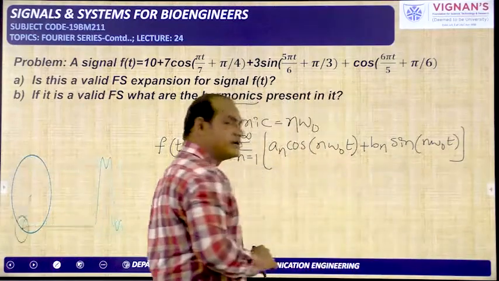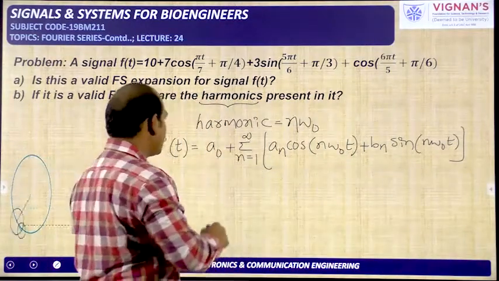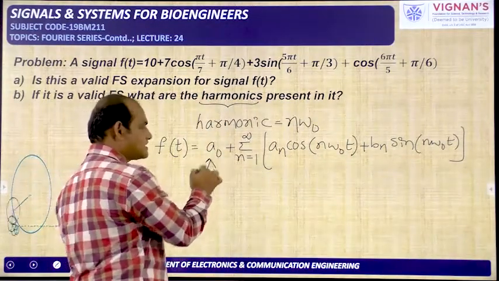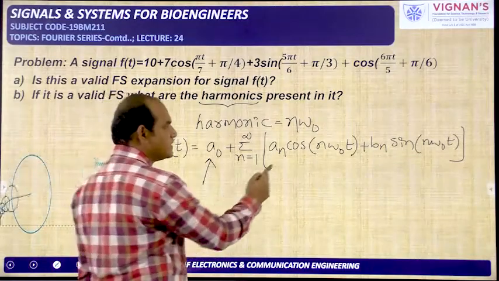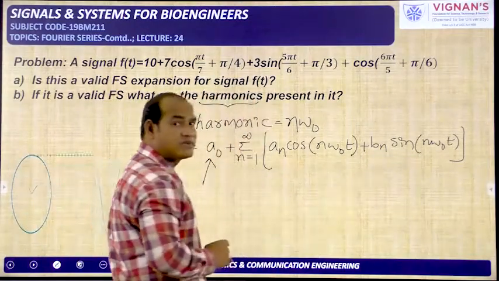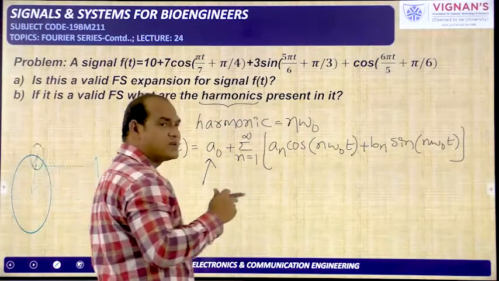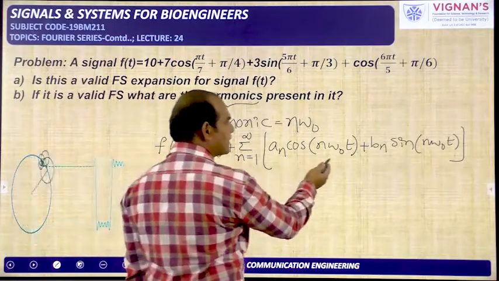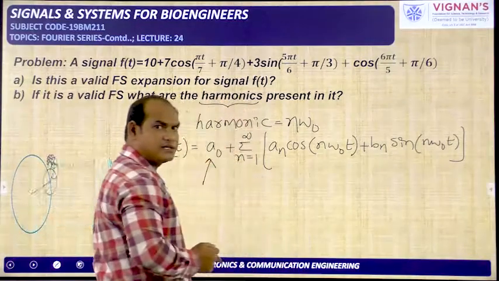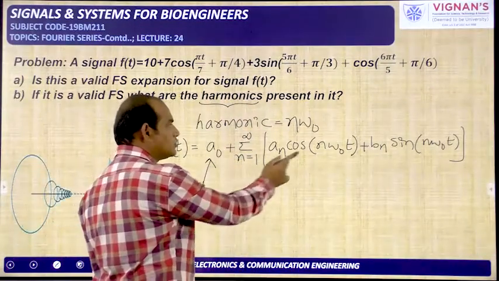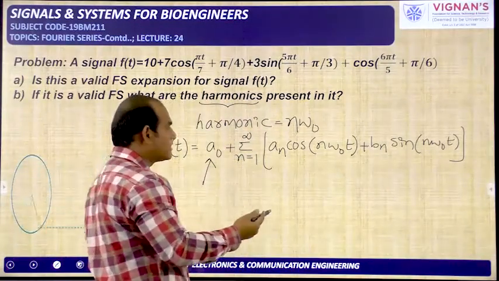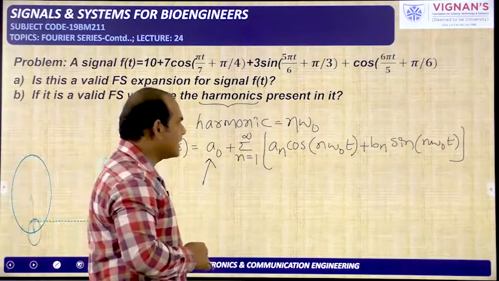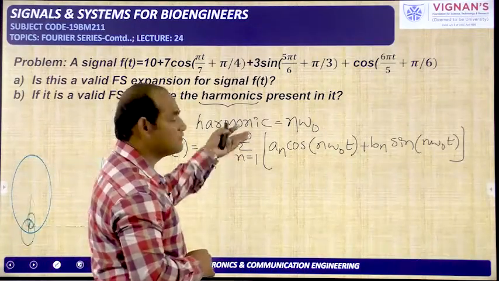This is the trigonometric Fourier series. That means the DC term is available, which is represented by a naught. The remaining terms are related to the frequency terms, that means integer multiples of the frequency are there. If you take n equal to 1, you get the fundamental frequency omega naught. If you take n equal to 2, you get 2 times omega naught, and 3 times omega naught for n equal to 3. Like that, n changes from 1 to infinity.